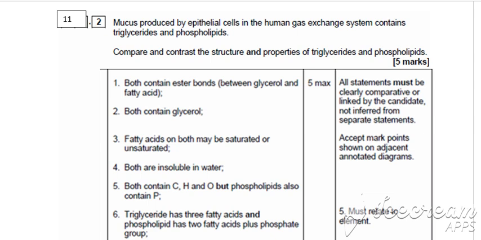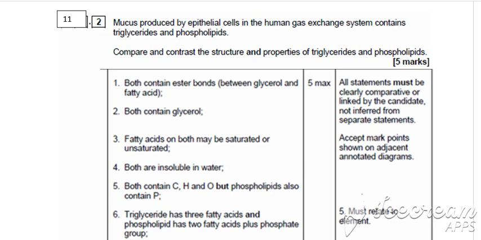11.2 Mucus produced by epithelial cells in the human gas exchange system contains triglycerides and phospholipids. Compare and contrast the structure and properties of triglycerides and phospholipids for 5 marks.